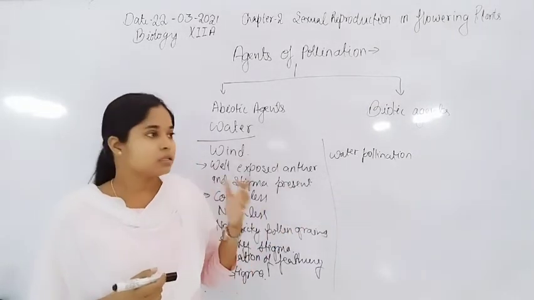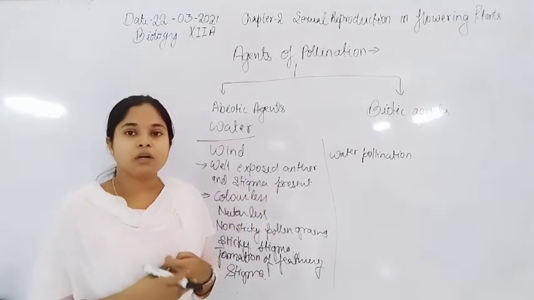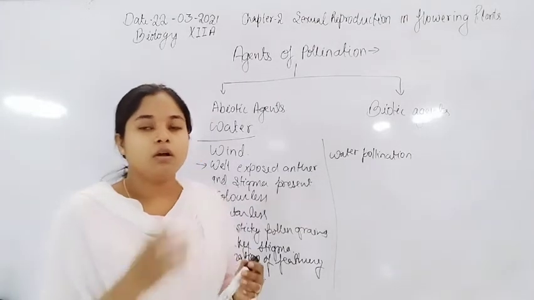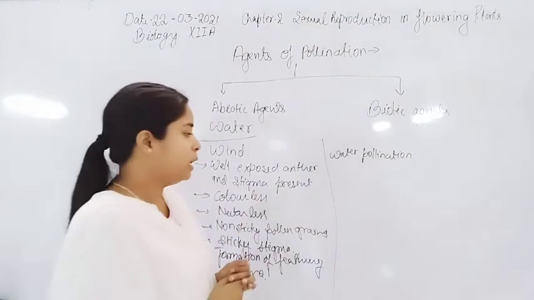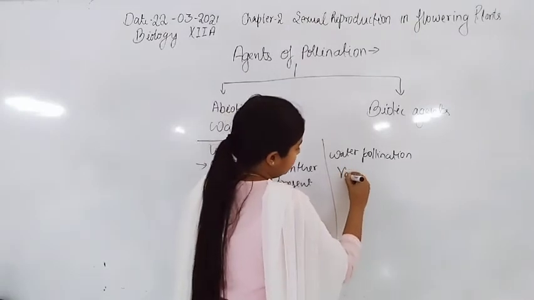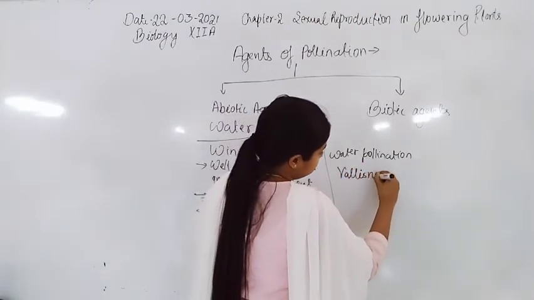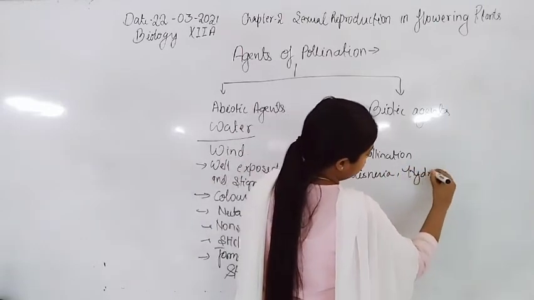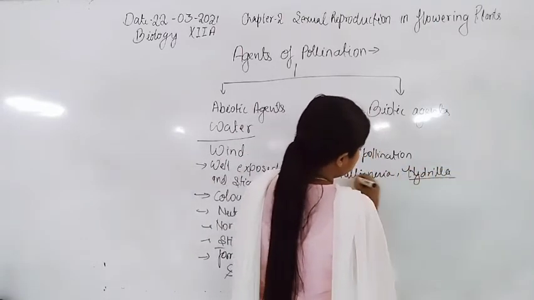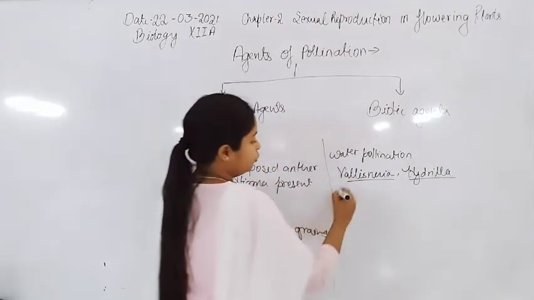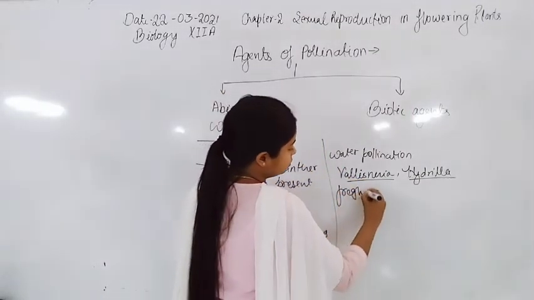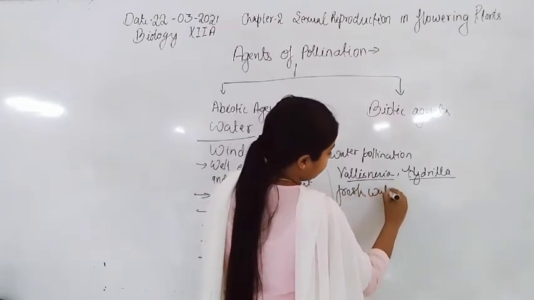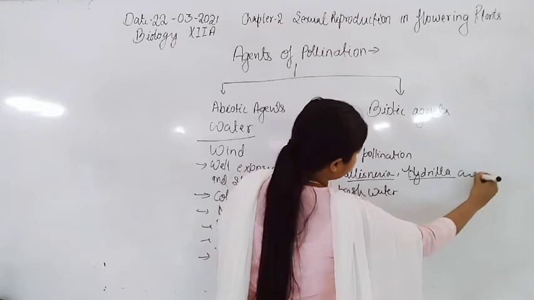Now the stigma and style may or may not be present on the water flow or water surface. Some plants show this, like Vallisneria and Hydrilla, which are freshwater plants.